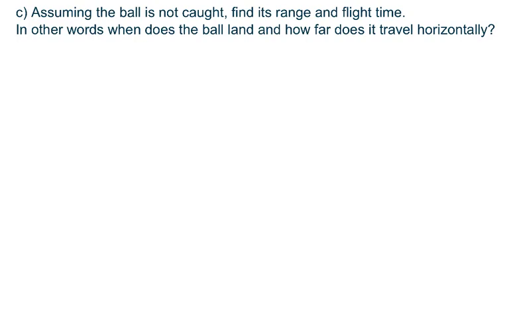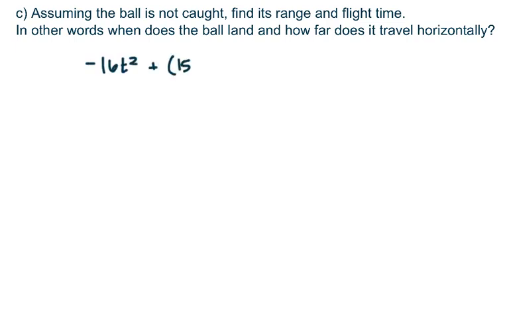So in order to find that time, we are going to set the vertical component, our position function, equal to 0. So that vertical component, we've got negative 16t squared plus 152 sine of 20 t plus 3 equal to 0. So this is quadratic, linear, constant. This is a quadratic equation. Ideally, we want to factor it, but we know that most equations aren't factorable. So we'll use the quadratic formula: negative b plus or minus square root of b squared minus 4ac, all divided by 2a.